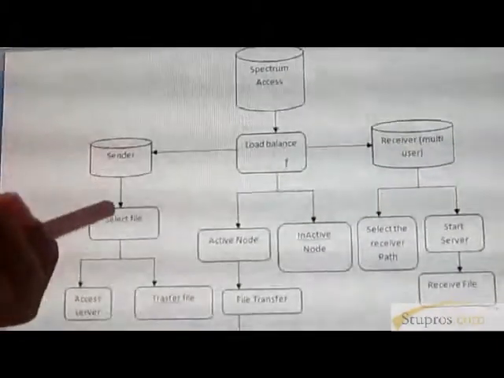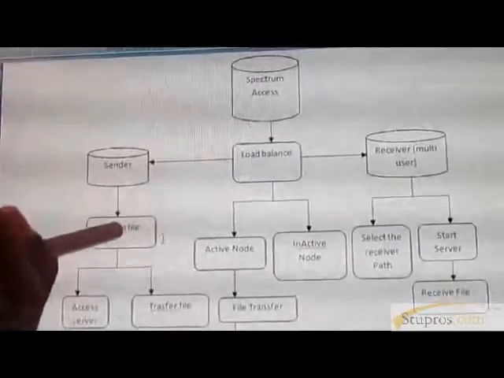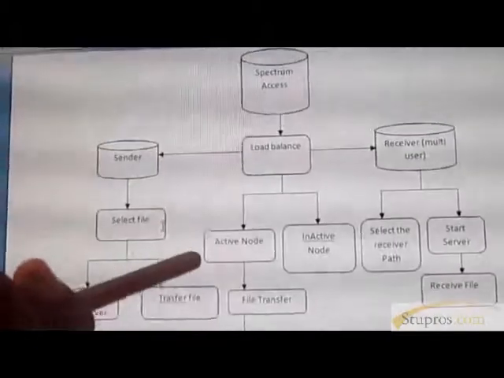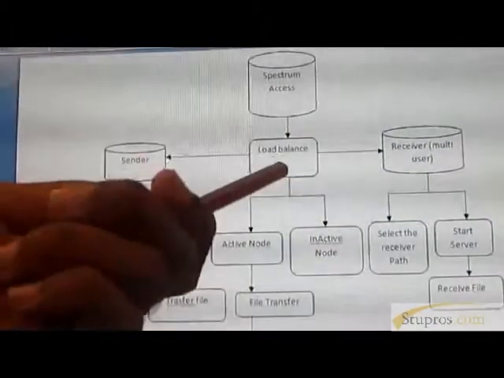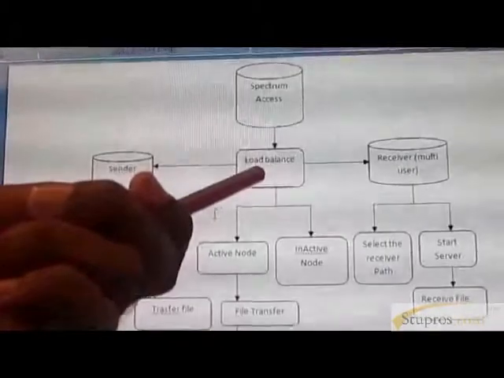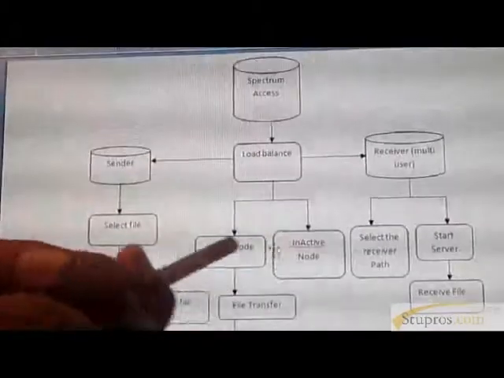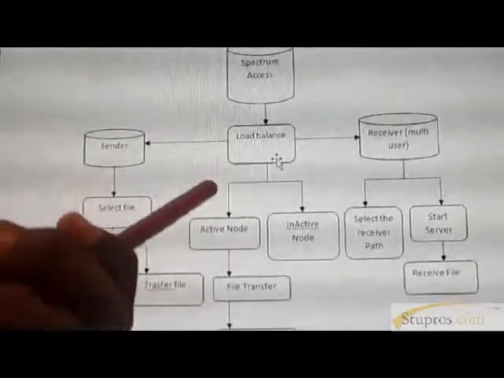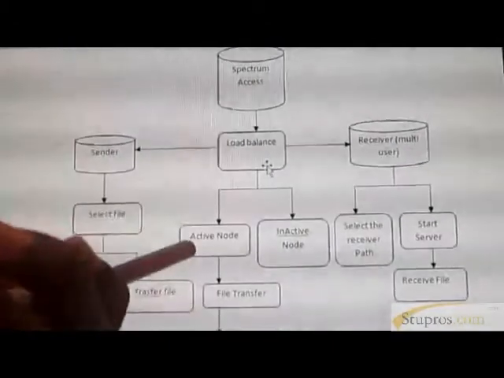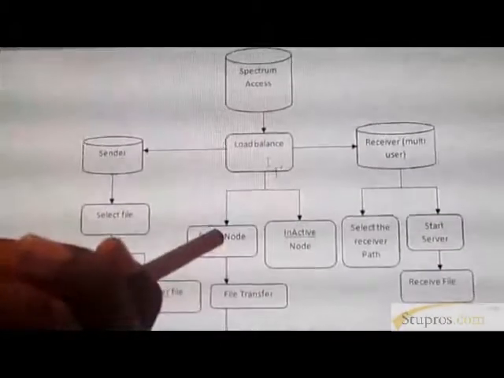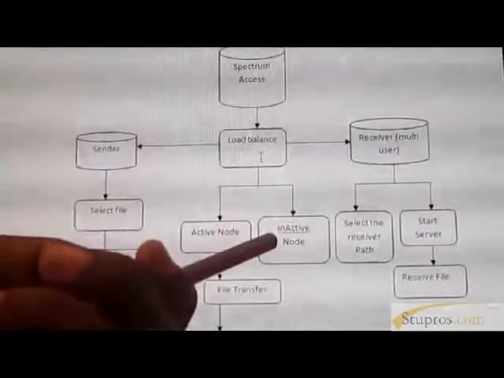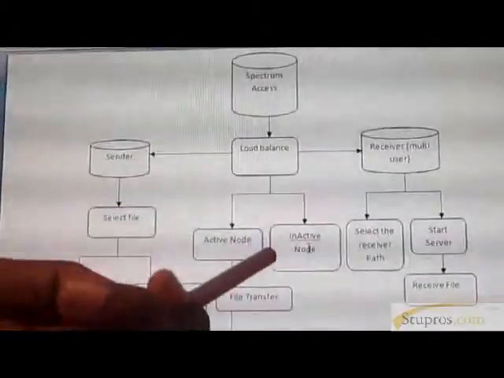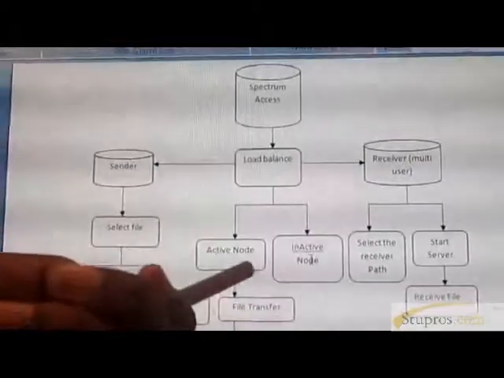So the processing is like this. In the sender application, we are selecting the nodes for the receiver. From here we can select the active and inactive nodes, which is done by the node monitor within the sender. Here also we are using a node monitor in the load balancer, checking active and inactive nodes. Why are we choosing active and inactive nodes? In networks a lot of nodes are connected to each other, but a node may be active or inactive. If I select an inactive node, I cannot send the data properly. Sometimes it will result in incomplete data. So to avoid that problem, we are using the node monitor.